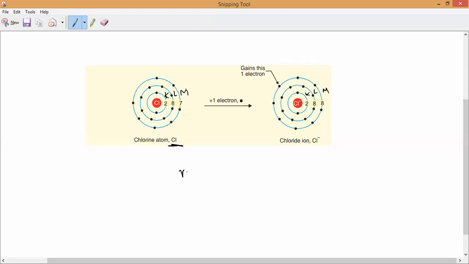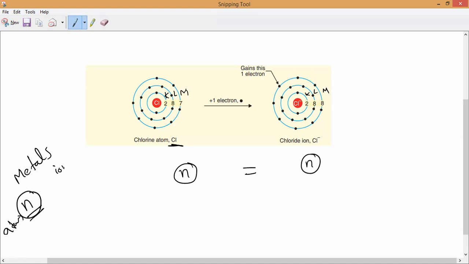So the number of shells before in the atom and the number of shells in the ion, are both equal or not? Yes, sir, equal. Remember, but in metals, what is happening? In metals the number of shells is decreasing. In atoms the number of shells is equal to n, but in ions, what are the shells? n minus 1 shell. That you should remember. Are you clear, guys? Please respond.